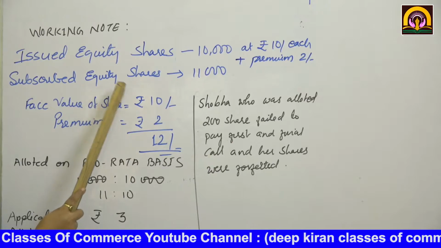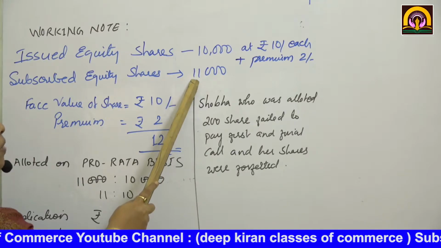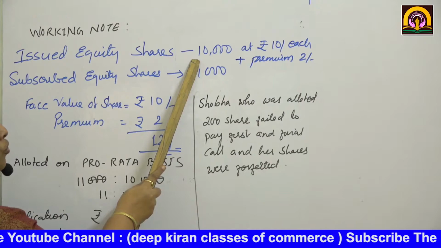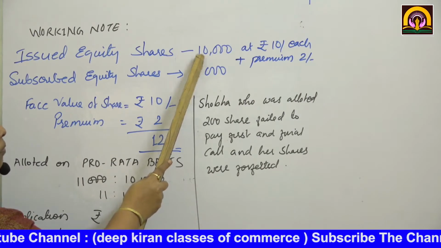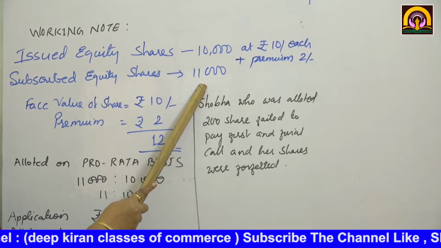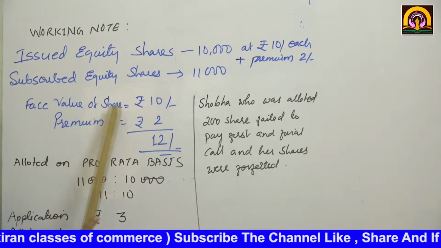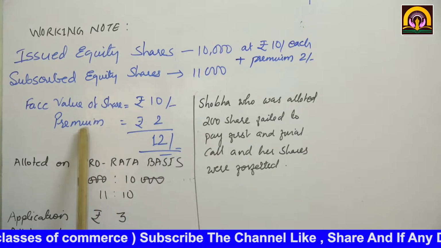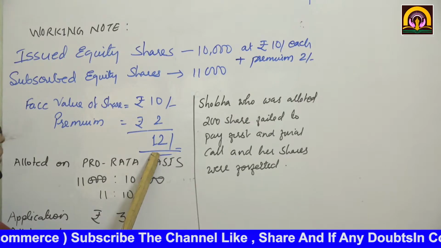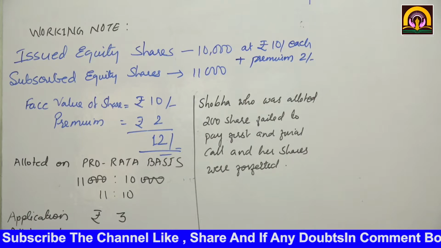Now, subscription received for this company was for 11,000 shares. How much more? 1,000 more. We had issued to the public 10,000, but we received the subscription for 11,000 shares. The face value of the share was rupees 10, premium rupees 2. So the total price per share will be how much now? 12 rupees.